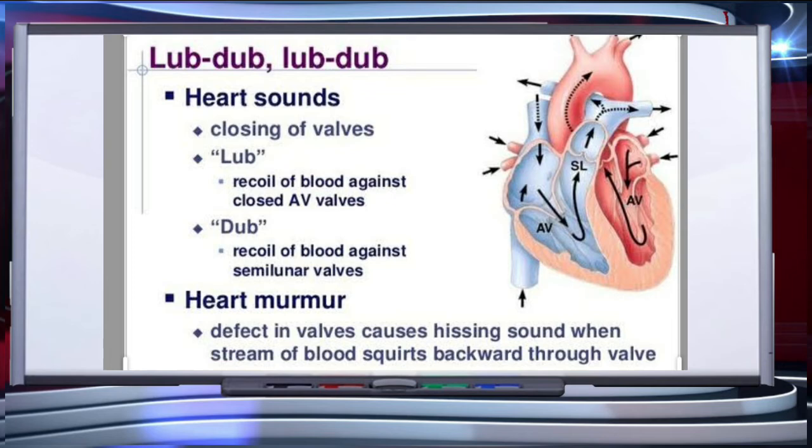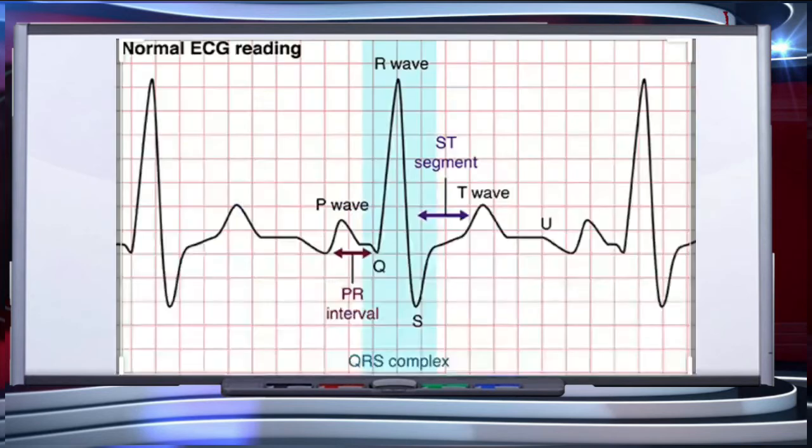To check the activity of the heart during a cardiac cycle, a machine is used and we call it ECG, that is electrocardiograph. It is used to obtain an electrocardiogram. So, ECG is a graphical representation of the electrical activity of the heart during a cardiac cycle.